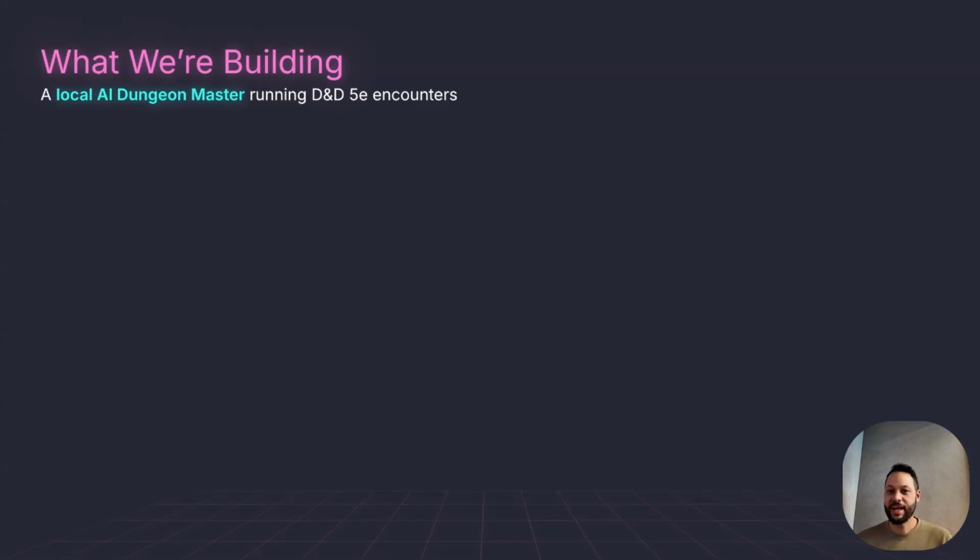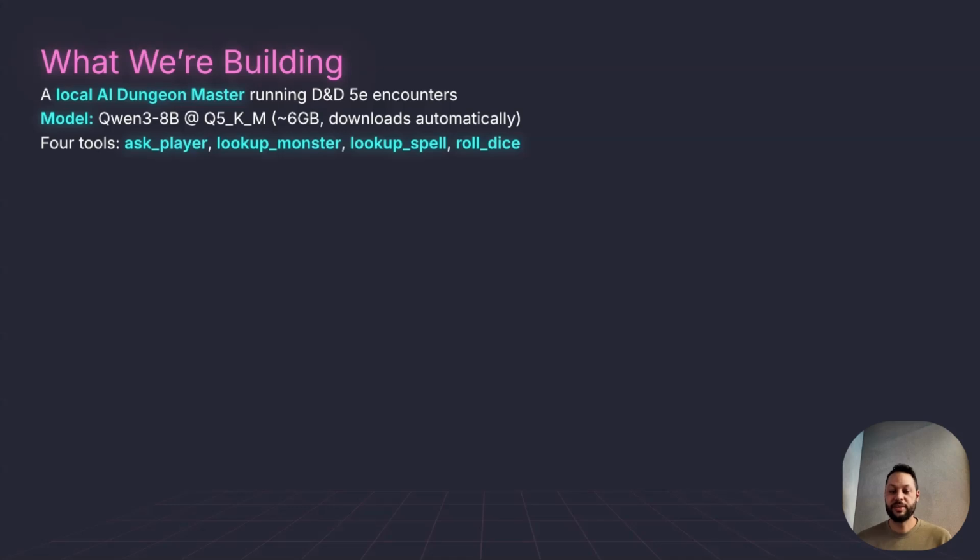So we're going to be building a local AI Dungeon Master, and we're going to be using the Qwen 3 8 billion parameter quantized model. This model is going to be about 6 gigabytes. It's going to download on its first run, and we're going to build 4 tools for it. These 4 tools are going to be the Ask Player tool, Lookup Monster tool, Lookup Spell, and Roll Dice. So with these tools, we can ask the player for their input, look up real monster stats from the Dungeons and Dragons API itself. We can also look up spells, and then we can also roll a dice with some randomness.